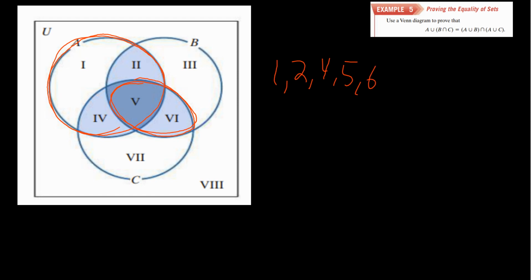All right, so let's erase that. Next up, we're going to look at this. So what is A union with B? Well, A union with B is going to be all of this. Let's double over, just to really drive the point home. This is A union with B. And what is A union with C?